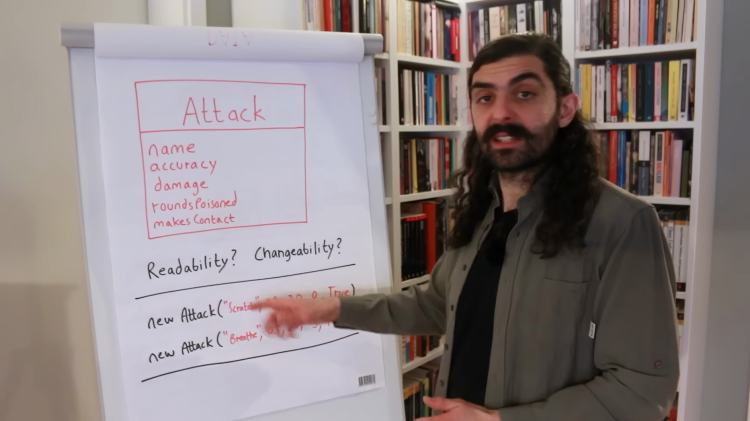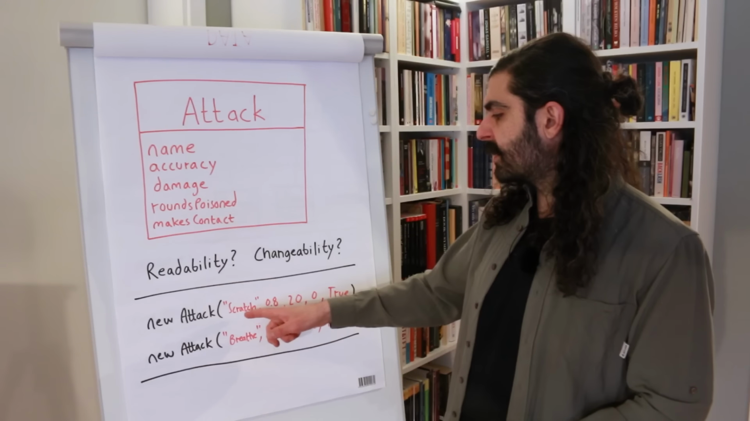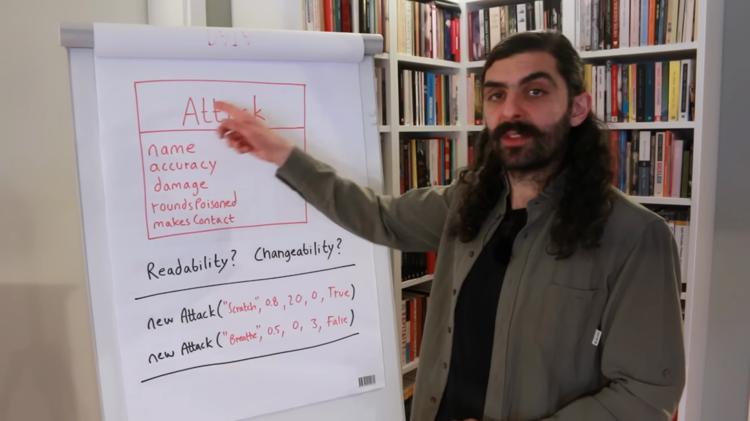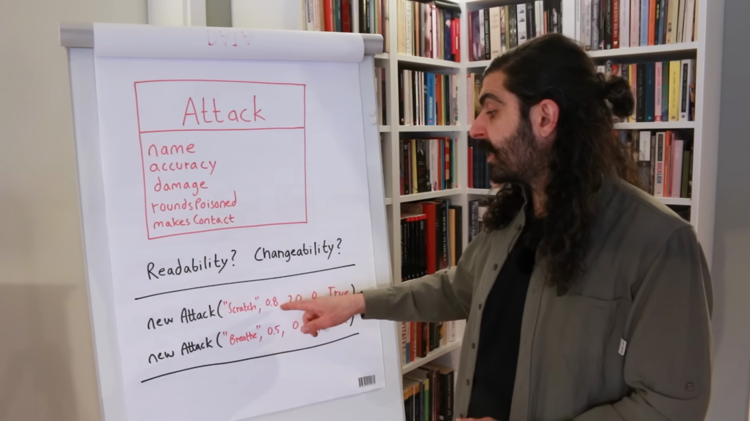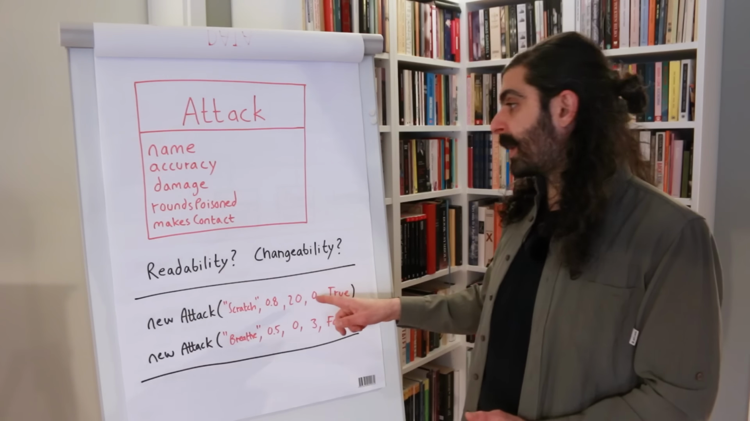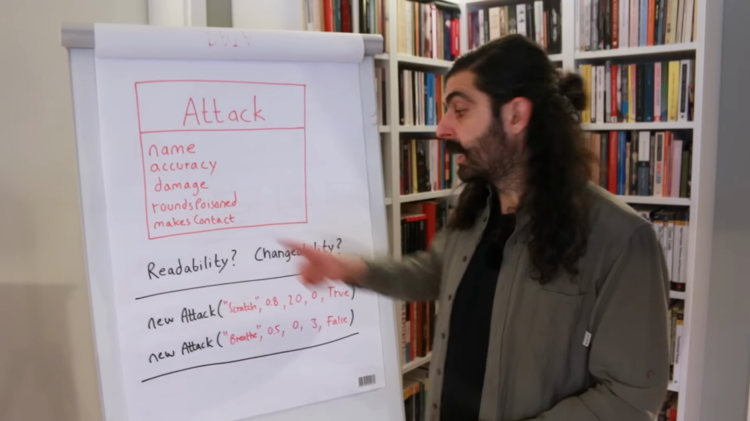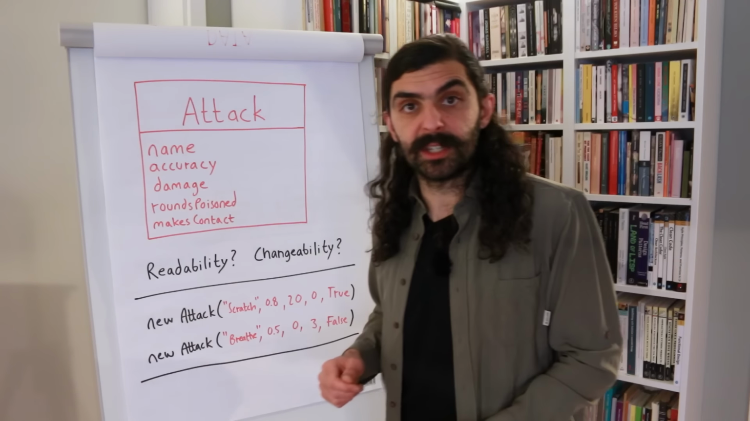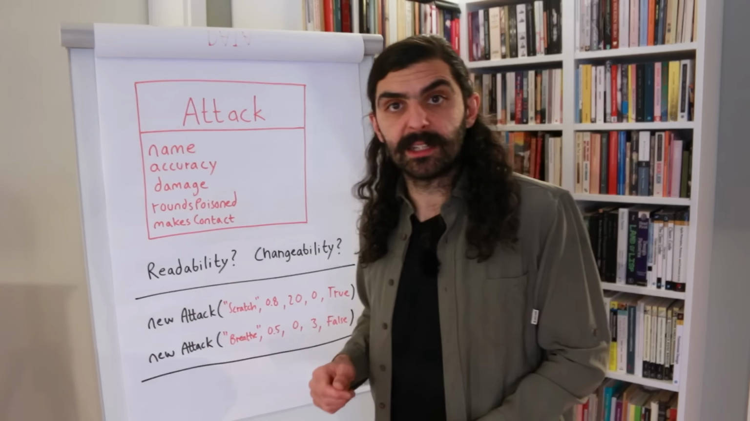What are the values that we're passing in here for these two examples? We're passing in the string scratch as a name for the attack. Then we're passing in 0.8 for the accuracy. Then we're passing in 20 for the damage. And then we're passing in 0 for rounds poisoned. And then we're passing in true for makes contact. And of course, we don't actually know what the constructor looks like, but we're just assuming that it maps 1 to 1. Let's say that that's what we have.